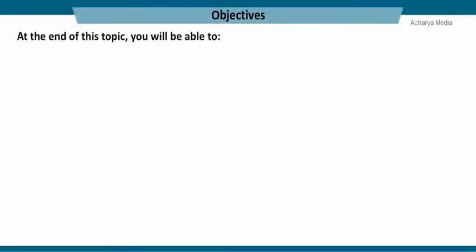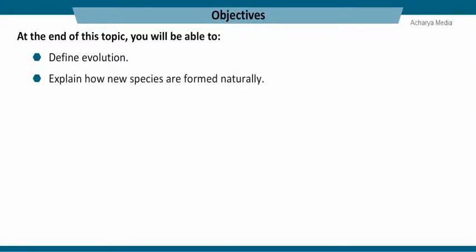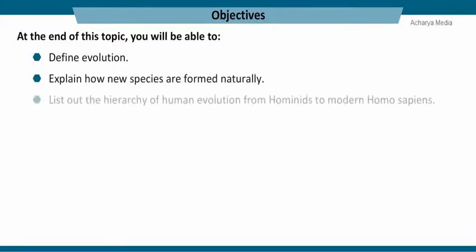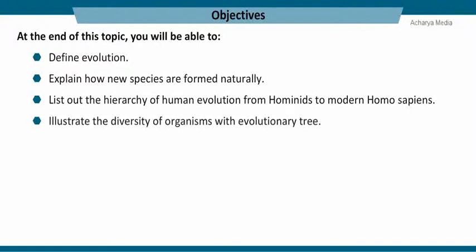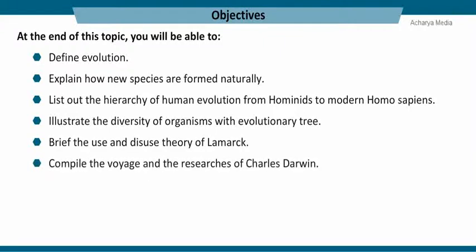At the end of this topic, you will be able to define evolution, explain how new species are formed naturally, list out the hierarchy of human evolution from hominids to modern Homo sapiens, illustrate the diversity of organisms with evolutionary tree, brief the use and disuse theory of Lamarck, compile the voyage and the researches of Charles Darwin.